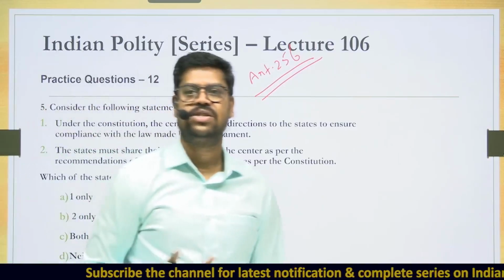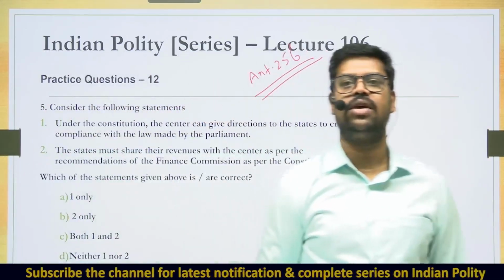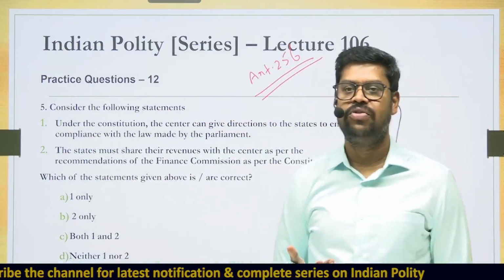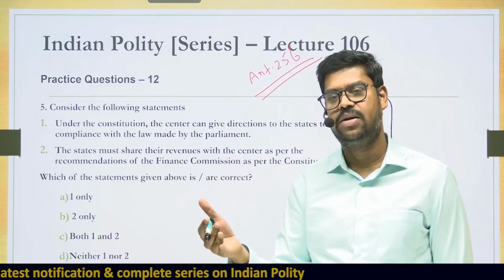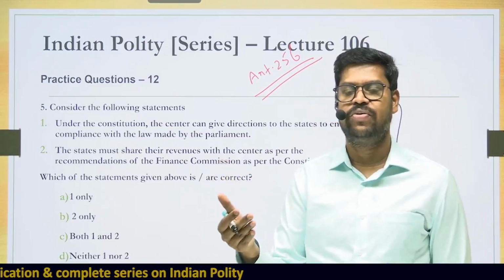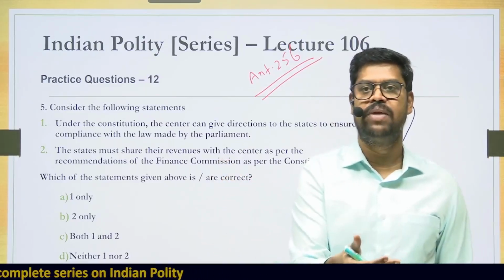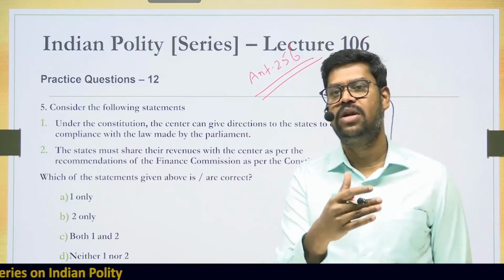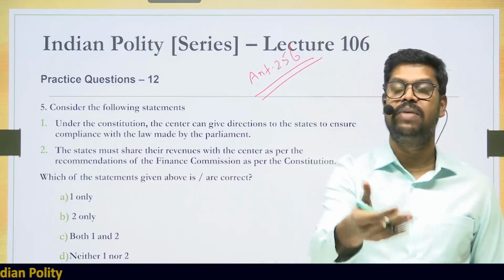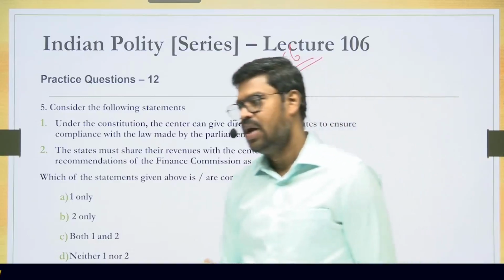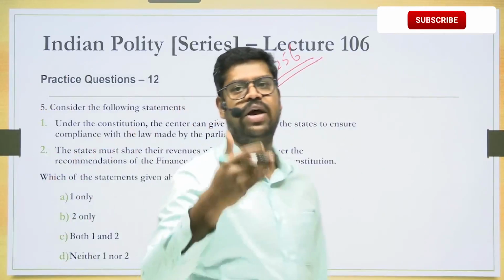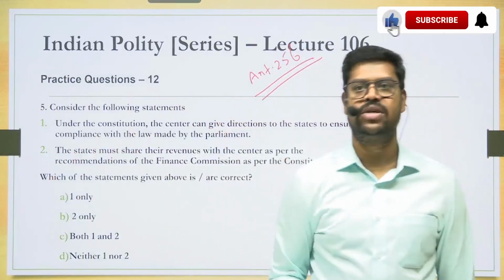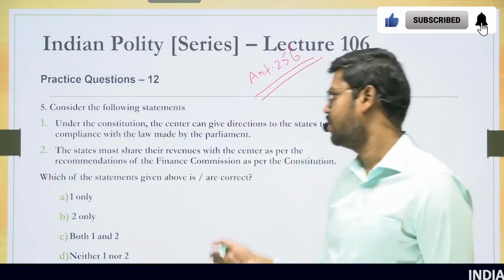Article 256 makes it very clear that the executive power of the state has to be exercised in such a way that it ensures compliance with the law made by the state legislature, and it also ensures compliance with the law made by the Parliament. And if the state is failing to do that, then the Union can give directions to the state to ensure compliance. So therefore this particular statement is true.